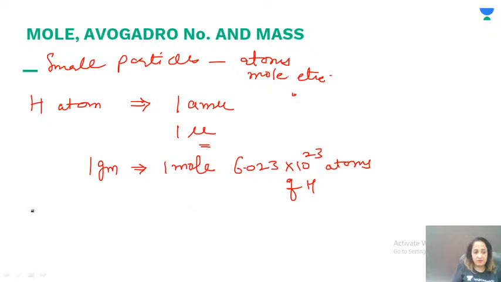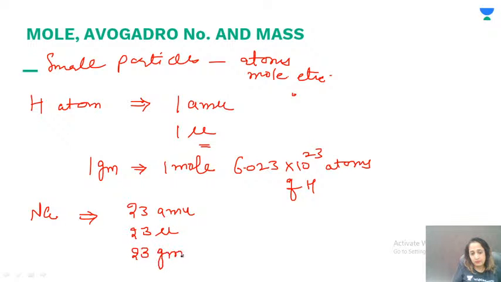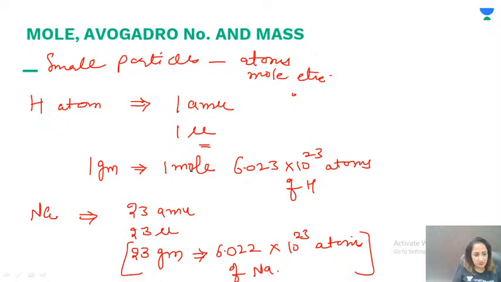Similarly, let's say we have sodium. Sodium is 23 AMU or 23 u, or 23 grams, which is equal to 6.022 into 10 raised to the power 23 atoms of sodium, as some people say. So these are the relationships.